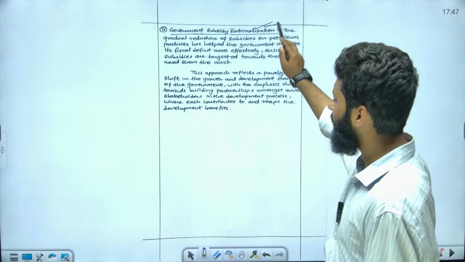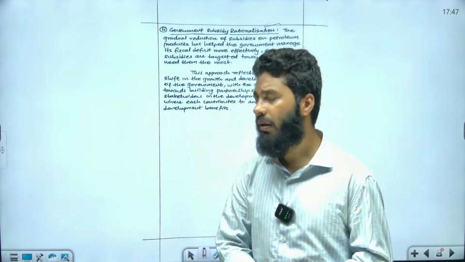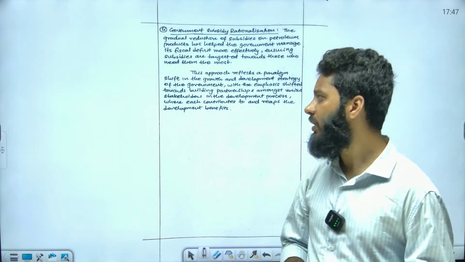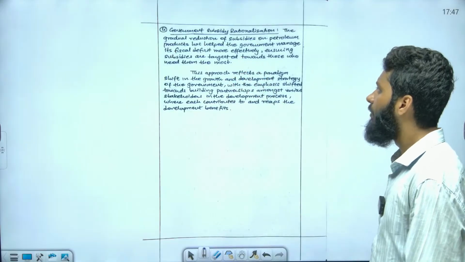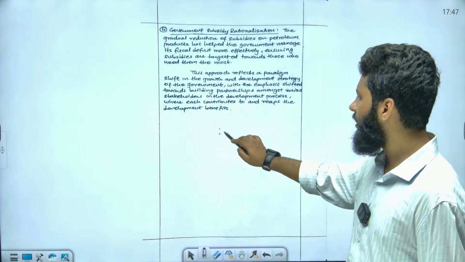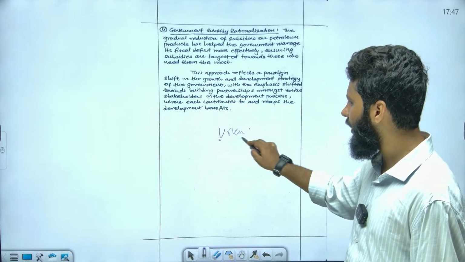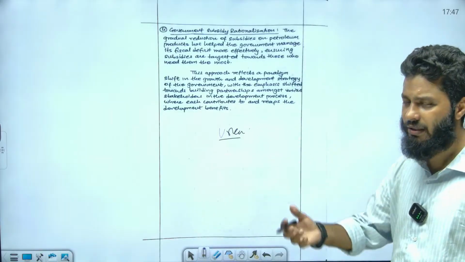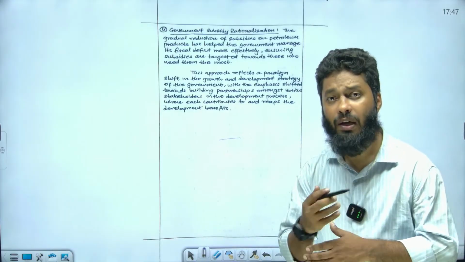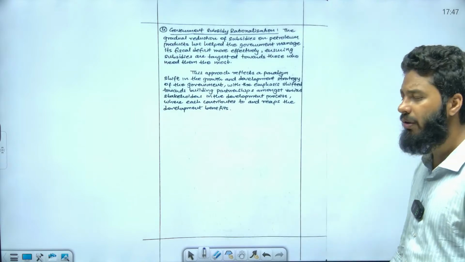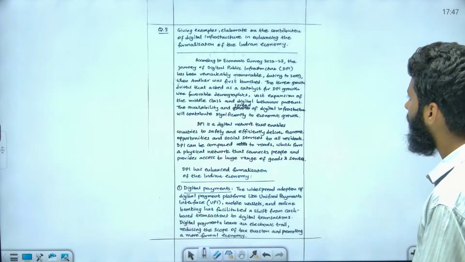Government subsidy rationalization: there is a huge burden on the Union budget from subsidization. So this subsidization can also be rationalized. Rationalization of subsidy is needed. For example, with respect to urea, with respect to fertilizers, government is spending a lot on urea as a fertilizer subsidy, so that should be rationalized, right? For example, the steps taken in this regard, this neem coated urea, etc.